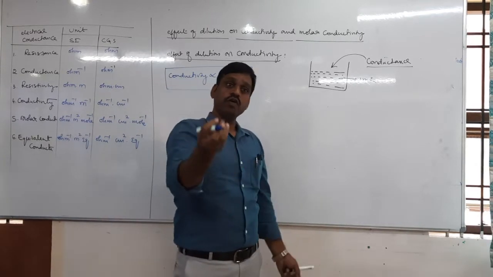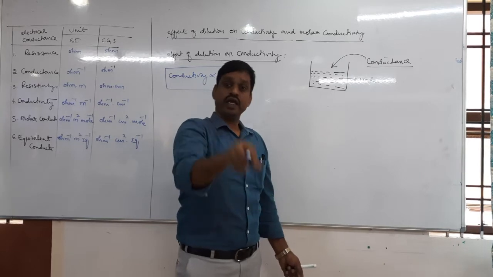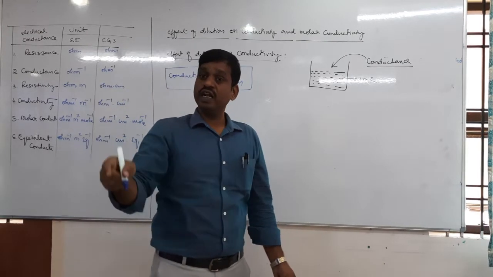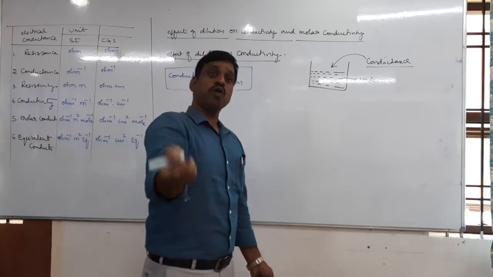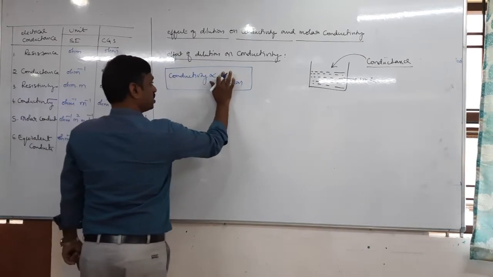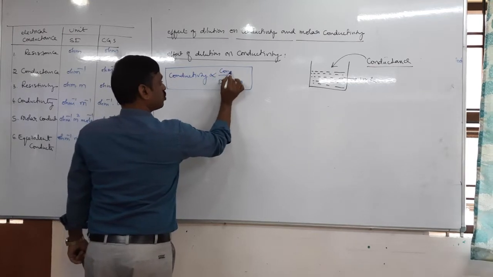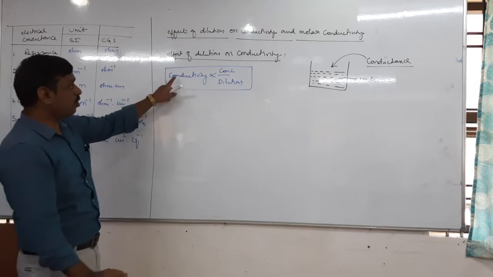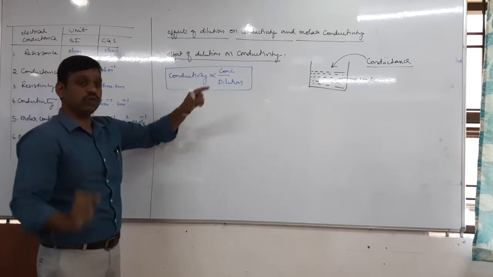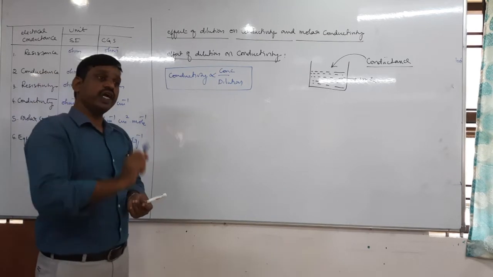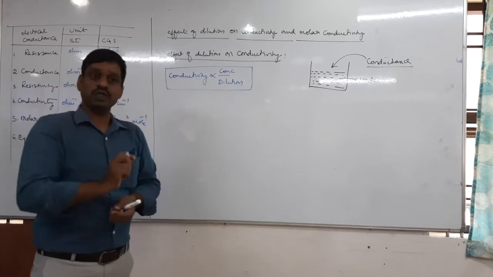When water is added, that is dilution. On dilution, concentration decreases. More dilution, less concentration. Therefore, conductivity is directly proportional to concentration and inversely proportional to dilution. Now the first question is, why is conductivity inversely proportional to dilution?